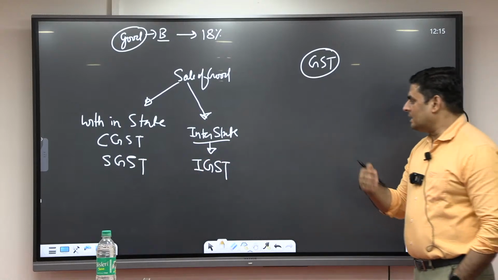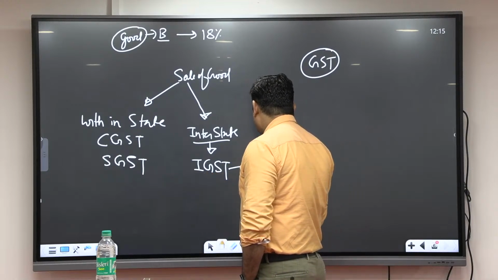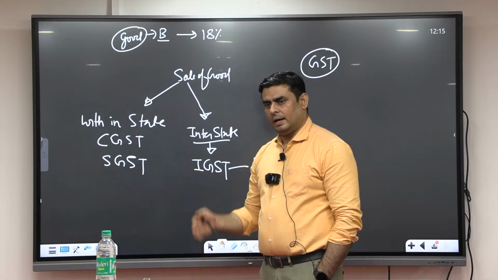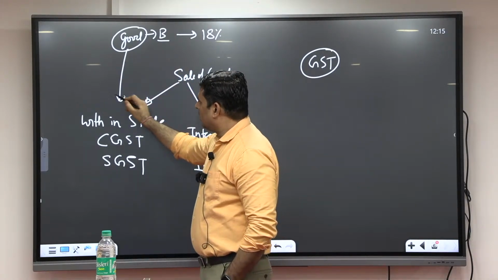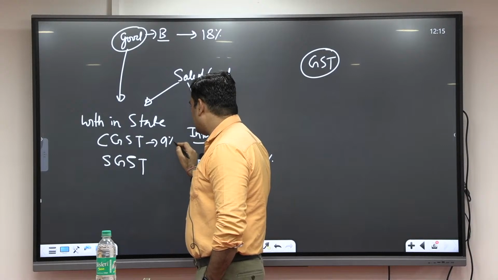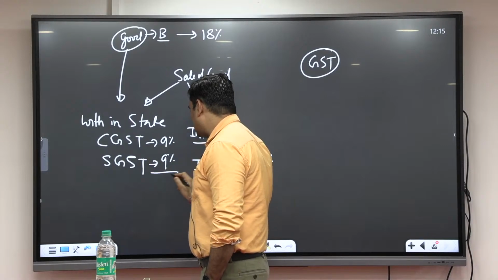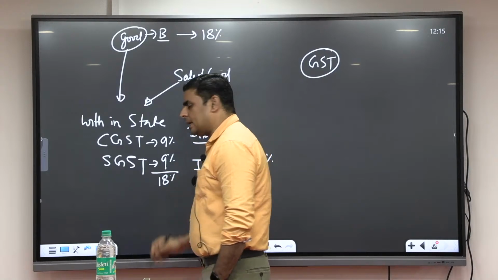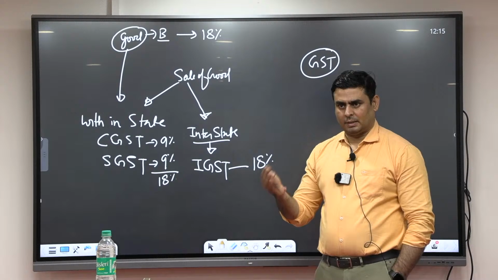So 18% IGST will be applicable. But if the same good is sold within the state, then 9% CGST and 9% SGST, total 18%. In this way, it will be applicable.